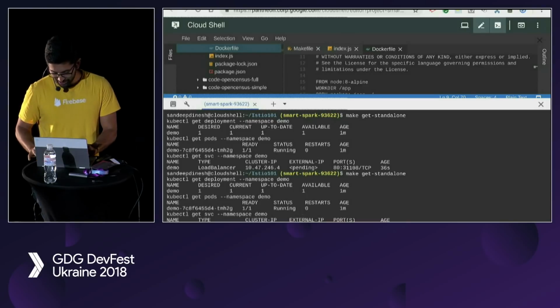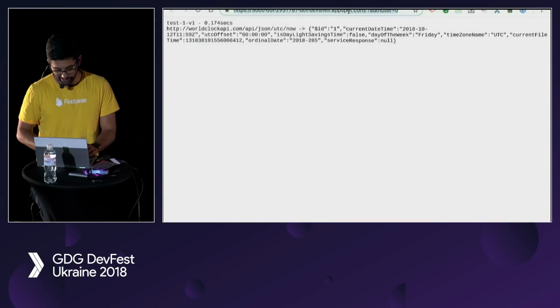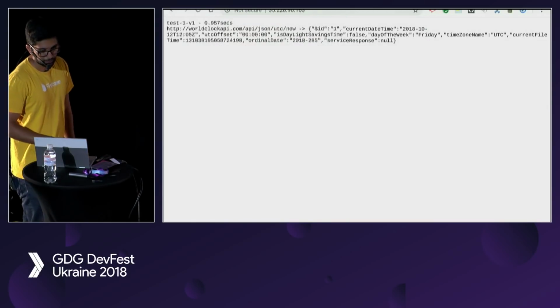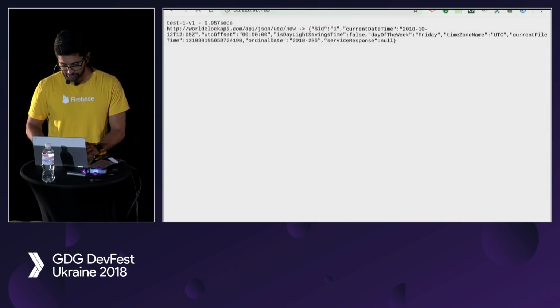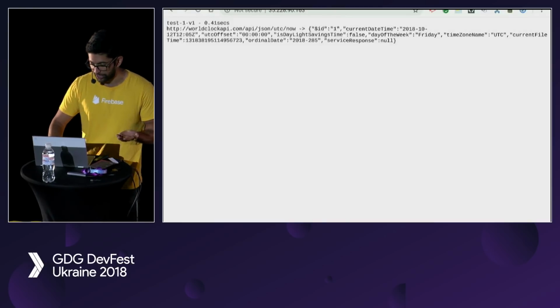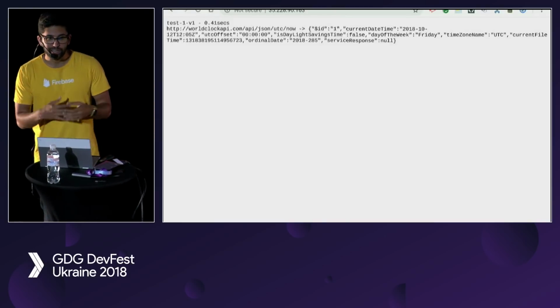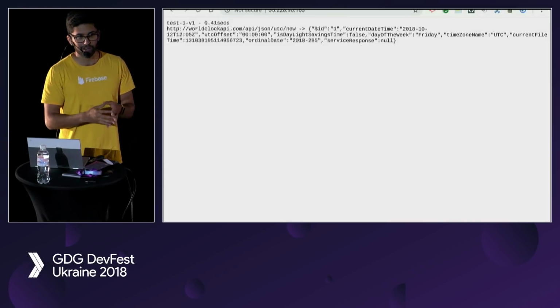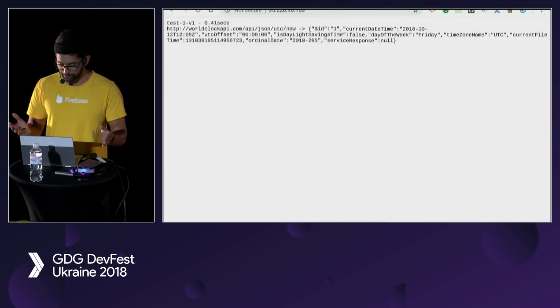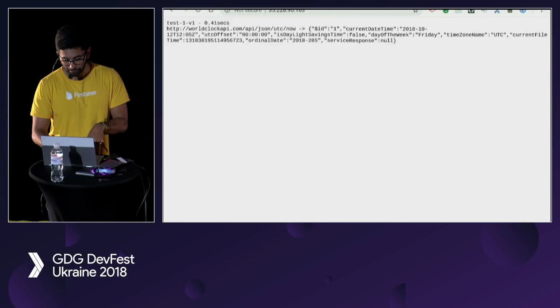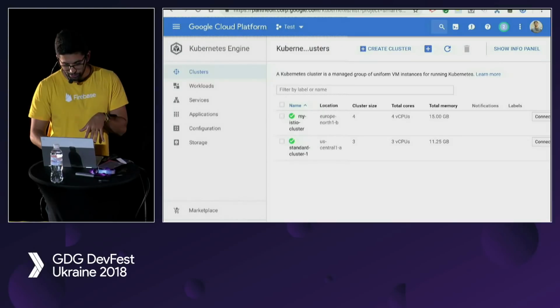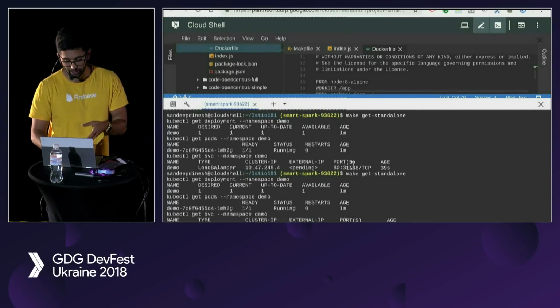Oh man, okay. The moment I try something complicated, it's going to spin up, right? There it is. If I go here, it's going to look exactly the same as this, except now it's running in the cloud. We have a public IP address. Anyone in this audience can go here and try it out, and it'll give you the current time. So all we've done is take that one container and run it on Kubernetes. If you've ever been to a Kubernetes 101 talk, you are familiar with exactly what we went through. Here's where it's going to get interesting. What I'm going to do now is run three copies of this app.